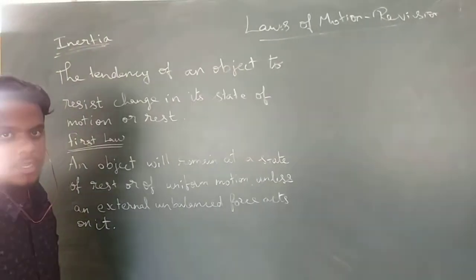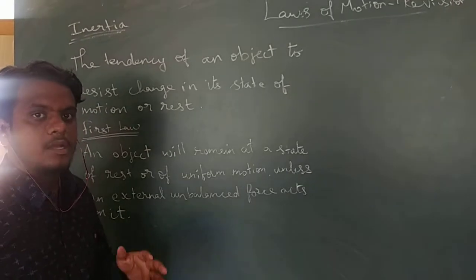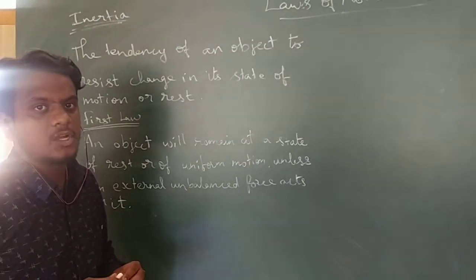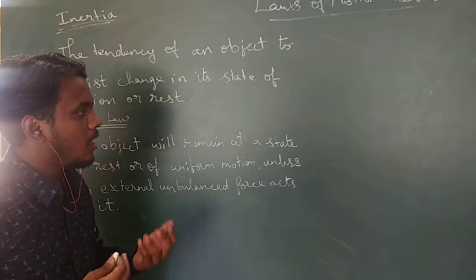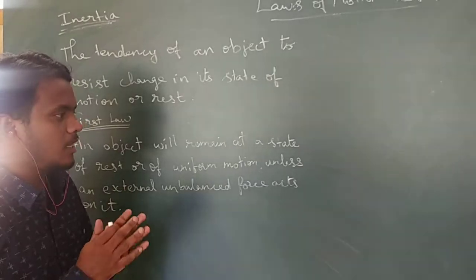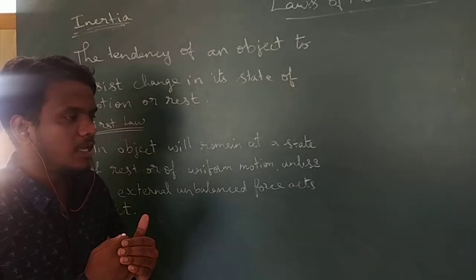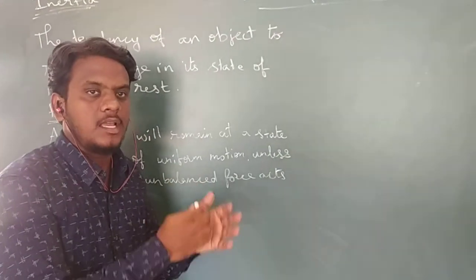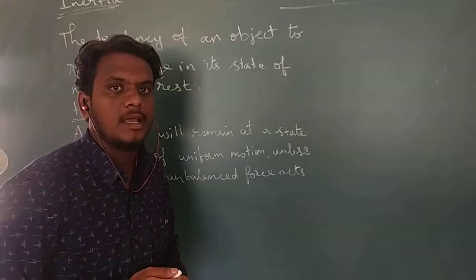What is inertia? Inertia is the tendency of an object to resist any change of its position, either from rest or from motion. So inertia is the measure of the amount of matter present in an object, and its measurement is called the mass. The mass of an object is the value of the inertia of an object. That is the technical definition for mass, the relation between mass and inertia.